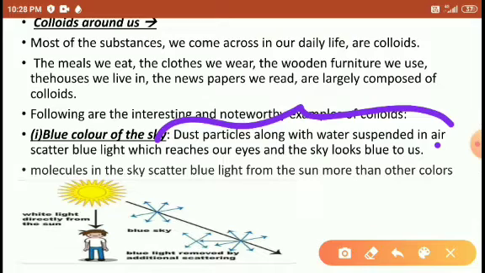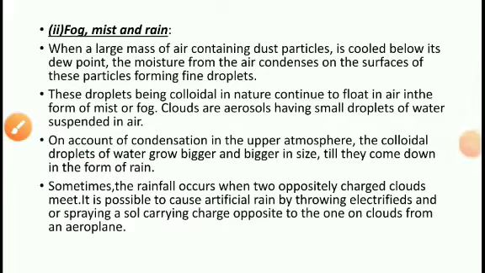So the dust particles and the water drops scatter the sun rays, and they emit the wavelength of the blue color. That's why the sky looks blue. The second one is fog, mist and rain.